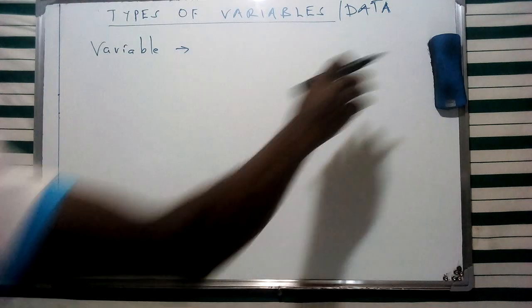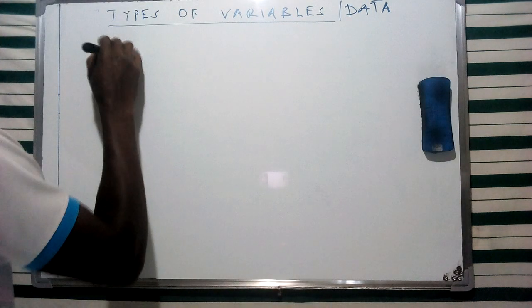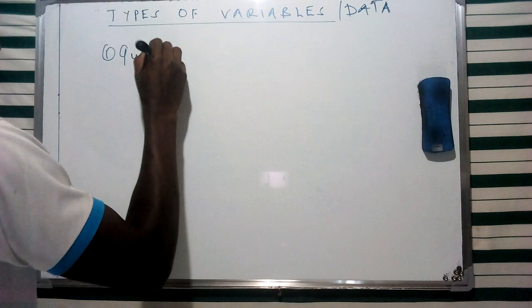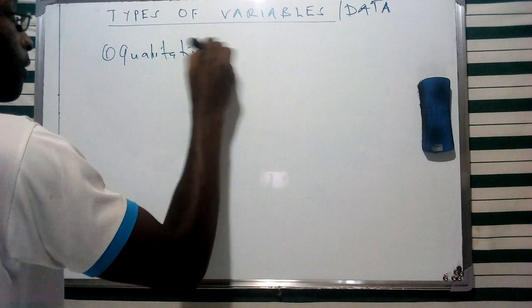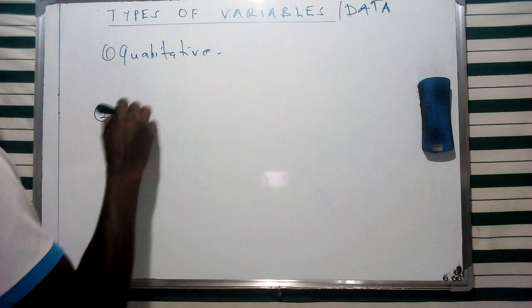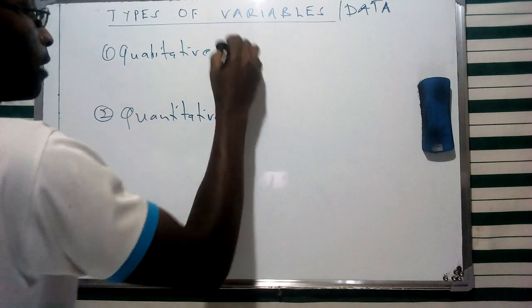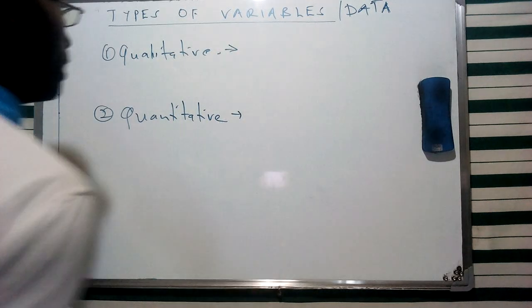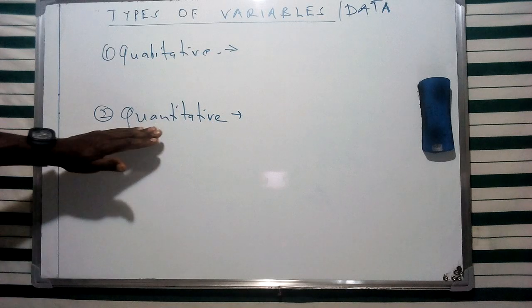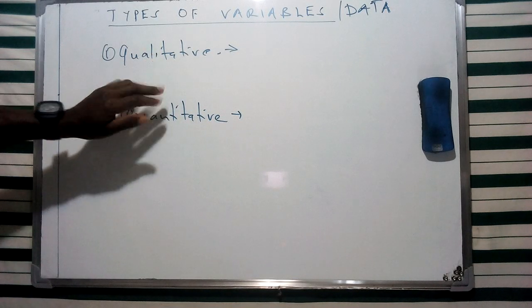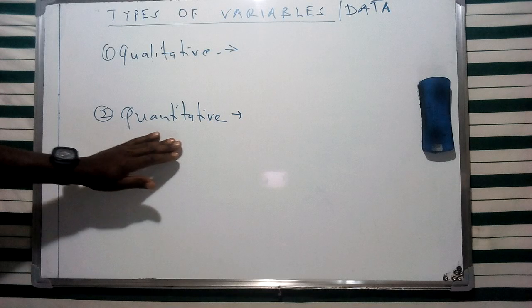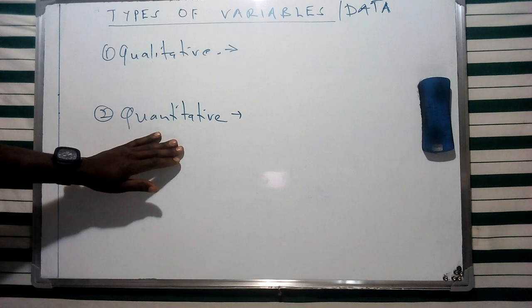Now, these are going to constitute two specific forms of data, which are qualitative and quantitative. From this description, we can give the quality and the quantity a meaning in this specific case.